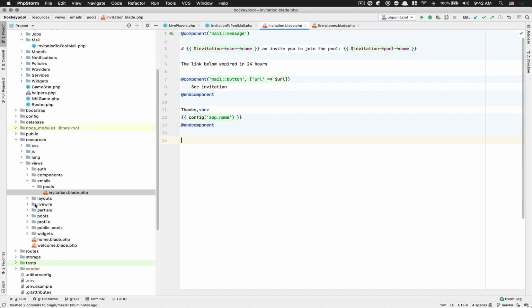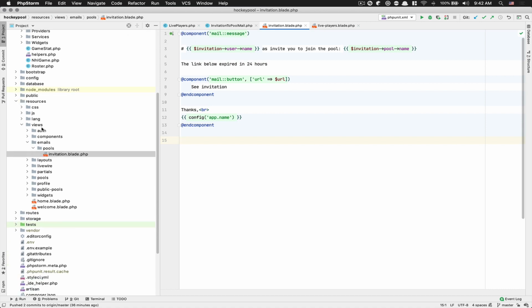So I create here an email folder inside view with pool. And now you see, you put your component, and here you can use markdown. Here it's like the H1, the link. I have my mail button which is built by Laravel. I pass it the URL, so when you click this invitation, you get the URL and stuff like that. So again, stuff I really like.